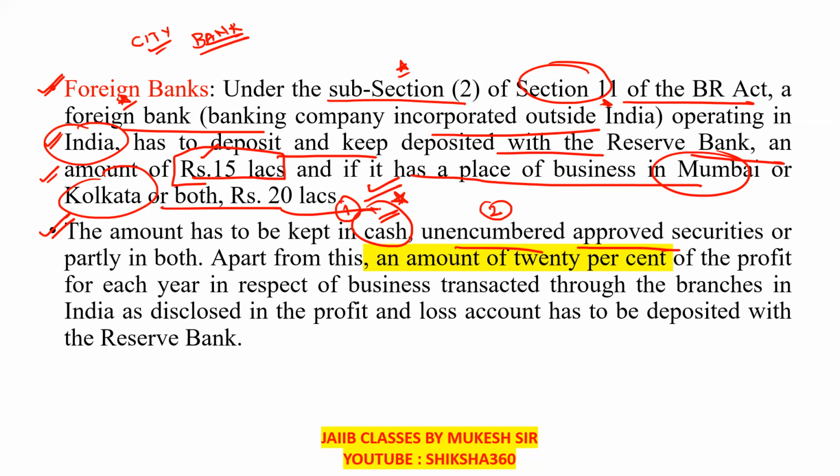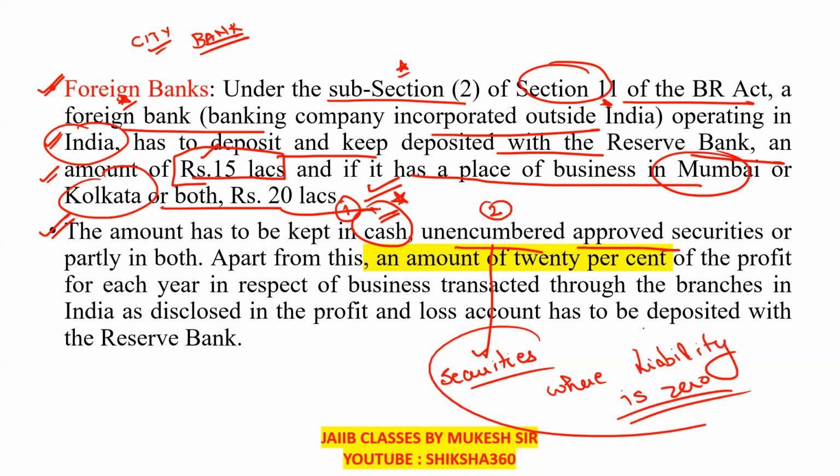What is the meaning of unencumbered here? Unencumbered means those securities in which there is no liability. Unencumbered means securities where the liability is zero.